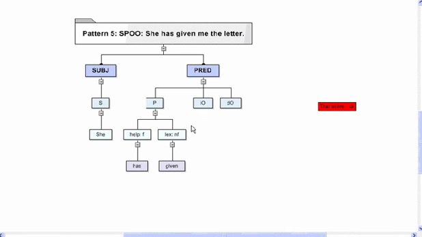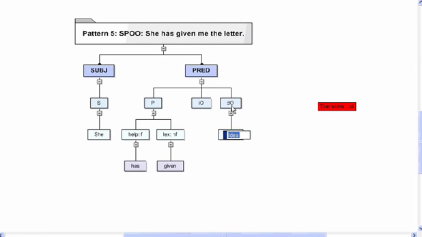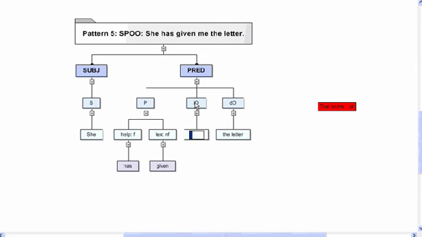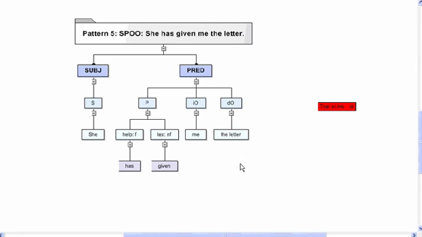So the thing which is actually dependent upon the lexical verb is the direct object. We could do that first if you wish. So this would be "the letter", and the indirect object is "me". Now a good test for this is, if you were to change these around, then the indirect object takes on another form.